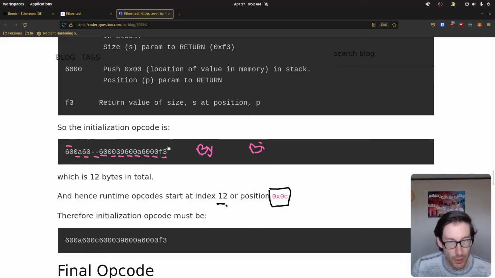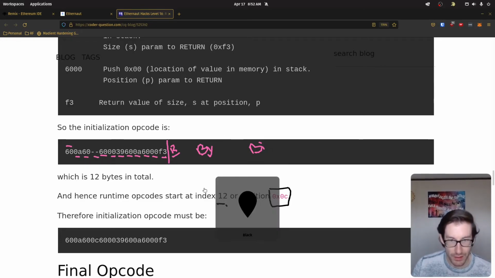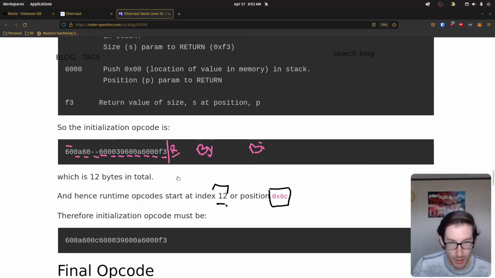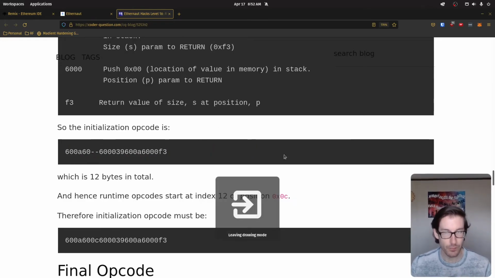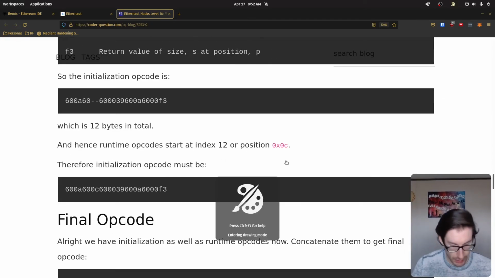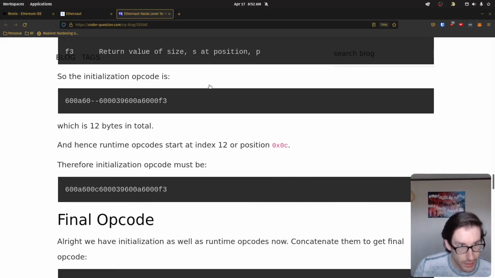So we know that at the 12th byte here is where our runtime is going to start. That means the position of the runtime currently is going to be at 12 bytes, which is why they've stated this here. They said it's sitting at location 12, which means it's going to be 0x0c, which correlates to the value that sits there. So if we come down here, we'll see that they've specifically stated that this is going to be 0x0c, which is 60, yeah. So it's going to be 0c. That's going to be the position of our runtime.